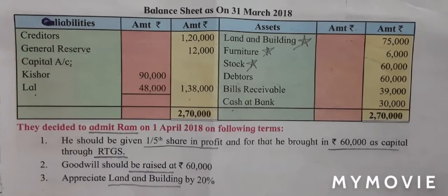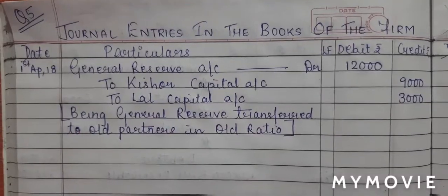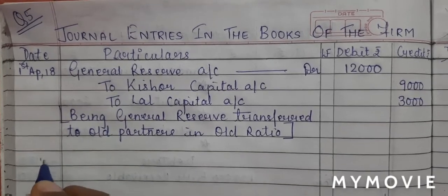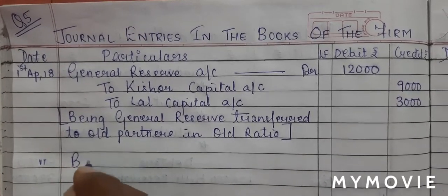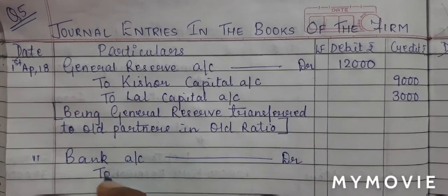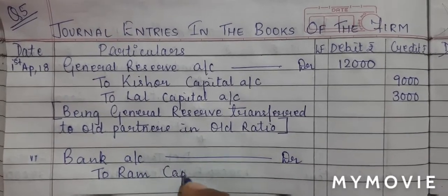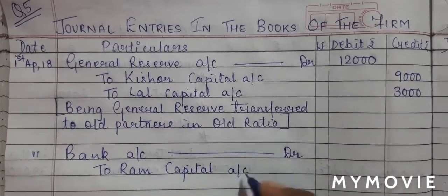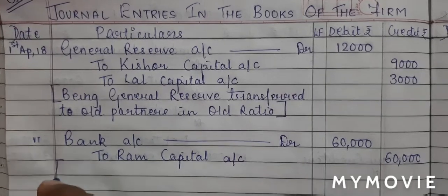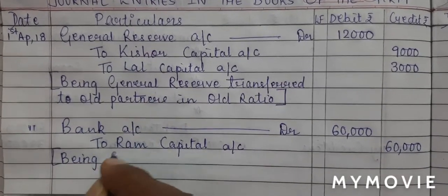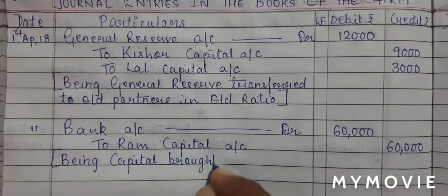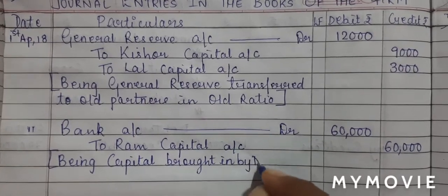So let us first recall the journal entry. When the new partner brings in capital, our journal entry will be, the date will be common. So we will write bank account debit to Ram capital account, 60,000 rupees. We'll write the narration, being capital brought in by new partner.